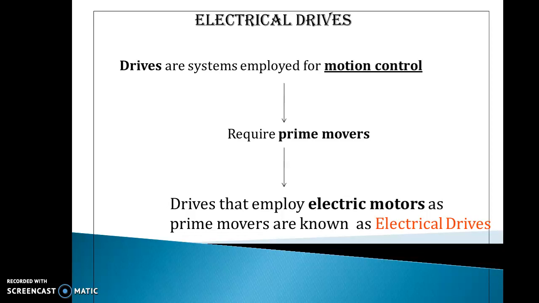The prime mover we are using in this system, when it is any electrical motor, is known as an electrical drive. Okay, so again I will revise all this. Drives are systems employed for motion control, they require a prime mover, and drives that employ electric motors as prime movers are known as electrical drives.